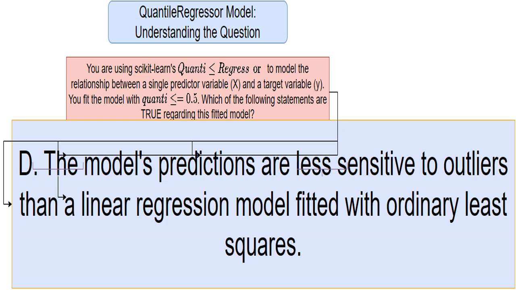Since outliers have large squared differences, they heavily influence OLS predictions. QuantileRegressor, on the other hand, is much more chill about outliers. It focuses on a specific quantile, like the median, so extreme values don't have as much sway. That makes it more robust.